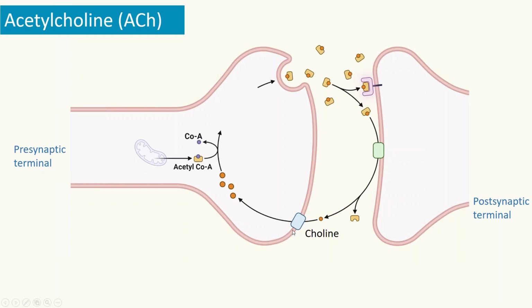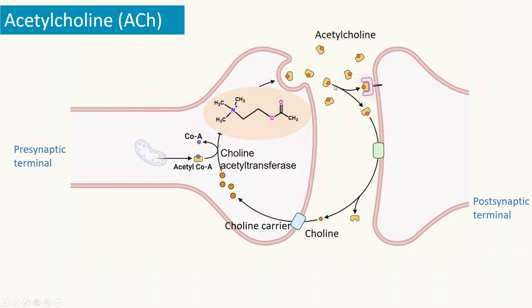Choline enters the presynaptic terminal by choline carriers, and this choline undergoes a biochemical reaction by the enzyme called choline acetyltransferase. This choline acetyltransferase produces acetylcholine, which is released into the synapse, and eventually the acetylcholine binds to the acetylcholine receptors in the postsynaptic terminal.